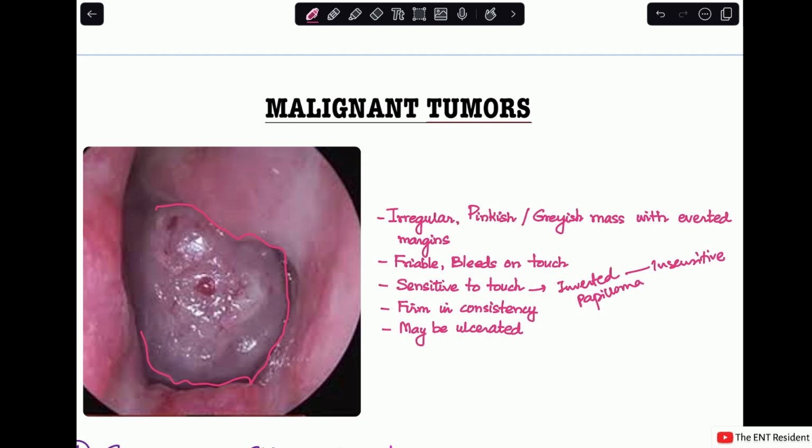It'll be firm in consistency, and sometimes you may see ulceration. So this is the description. These are the signs that you will be looking for when there's a malignant tumor. Now we'll talk about the different malignant tumors and how specific points will help you in pointing towards the direction on that tumor.